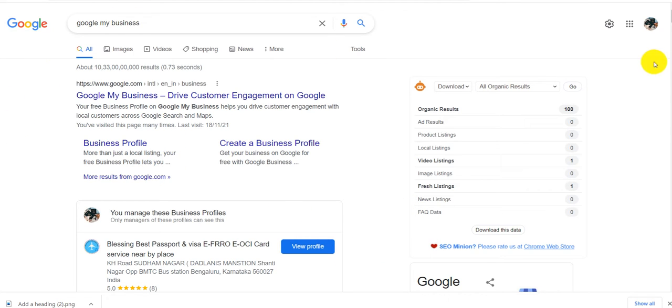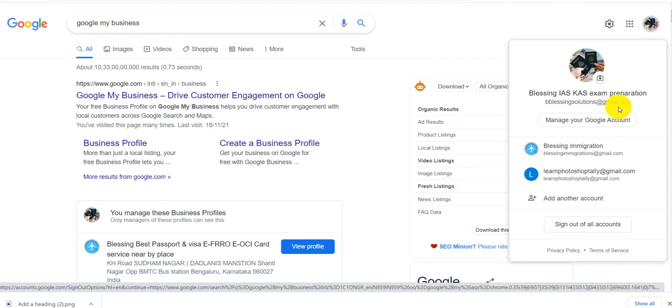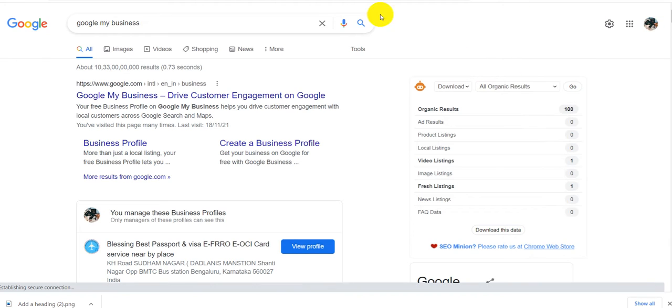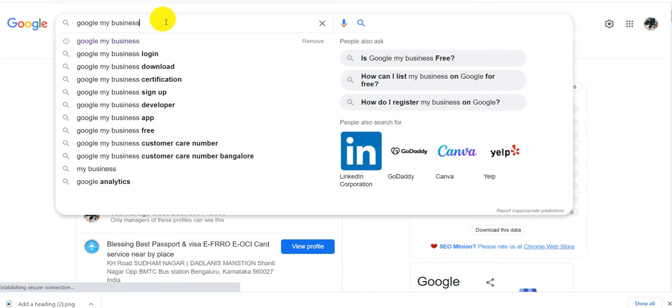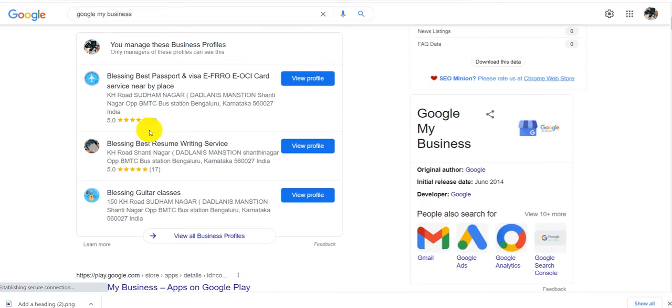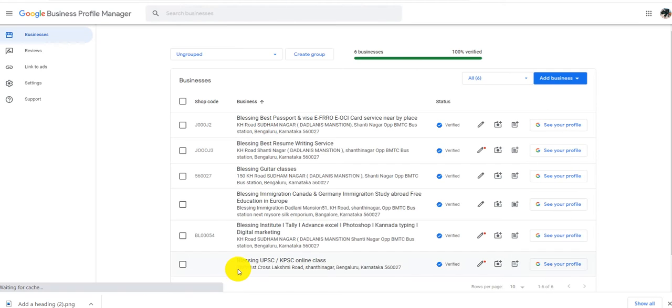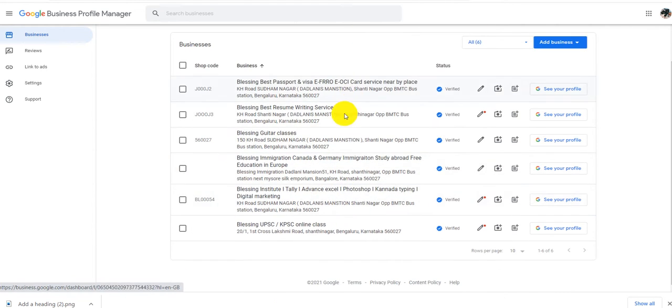And see, I have already logged in with the account where I already have a Google My Business account. So I'm in this account. I just logged in with the right Gmail account. To have this account, you should have a Gmail account, of course. And then I typed here Google My Business and gave a search. I already have multiple businesses in this account, so I just go ahead and view it. These are the businesses I already have on Google My Business.